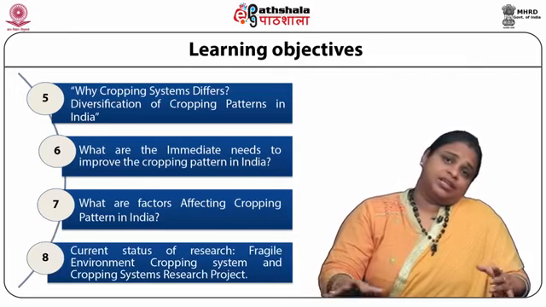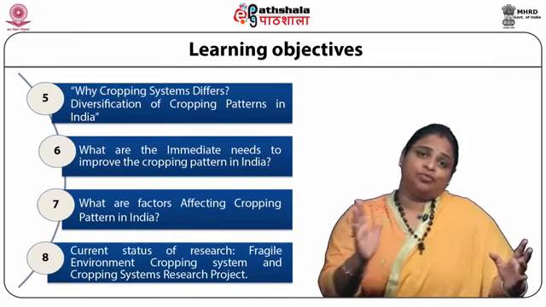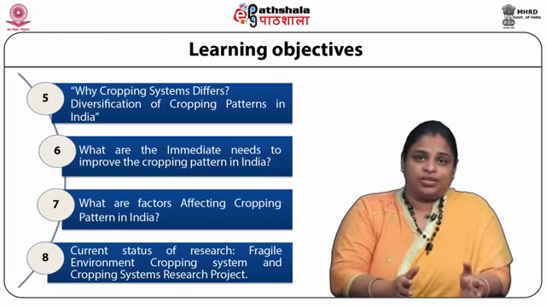Once we study the whole cropping pattern, we will focus on the current status of research.